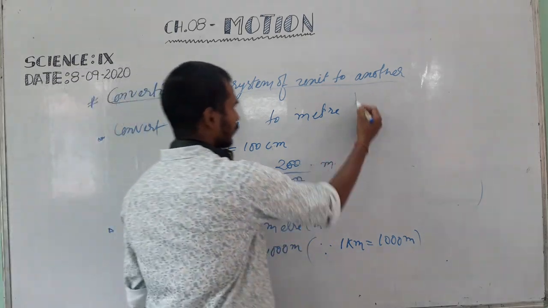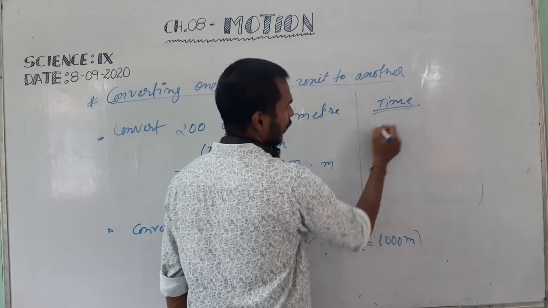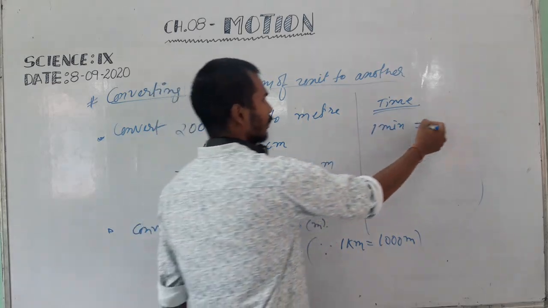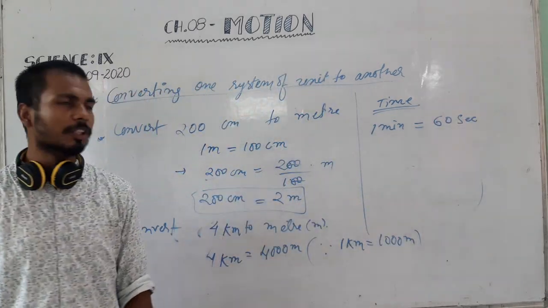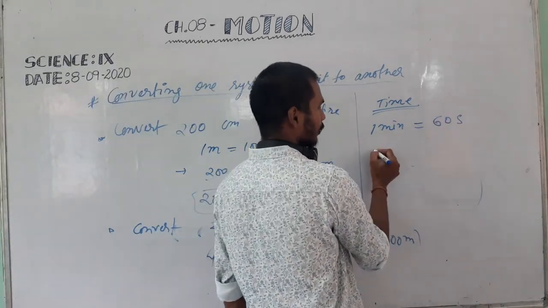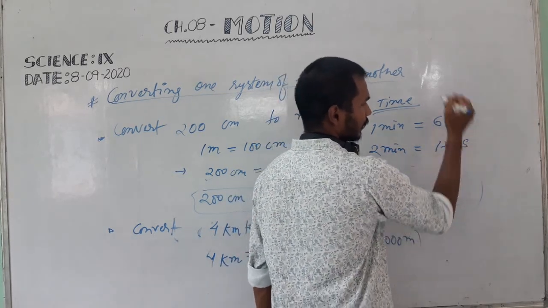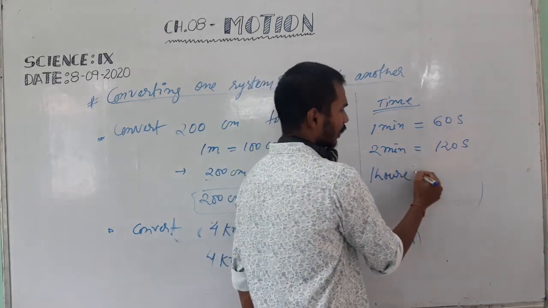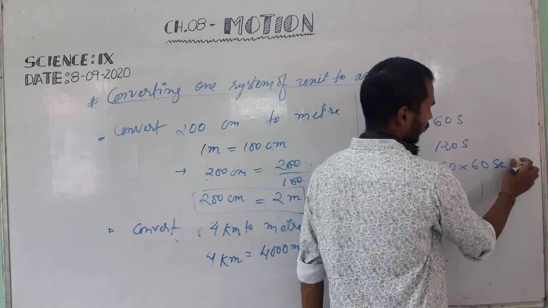Similarly for time, 1 minute is equal to how many seconds? 60 seconds. Every time you have to convert minute into second. 2 minutes is equal to 120 seconds. 1 hour is equal to how many seconds? 60 into 60 seconds.